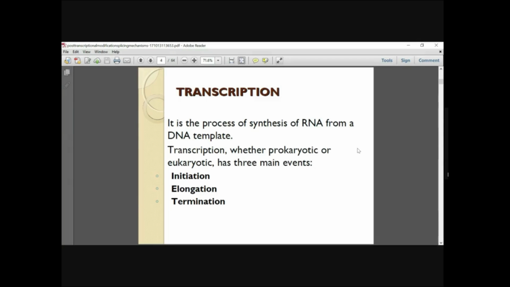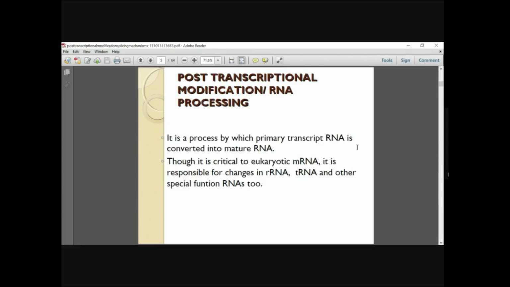Transcription is the process of synthesis of RNA from a DNA template. Transcription, whether prokaryotic or eukaryotic, has three main events: initiation, elongation, and termination. So what are post-transcriptional modifications, also called RNA processing? It is a process by which the primary transcript RNA is converted into mature RNA.